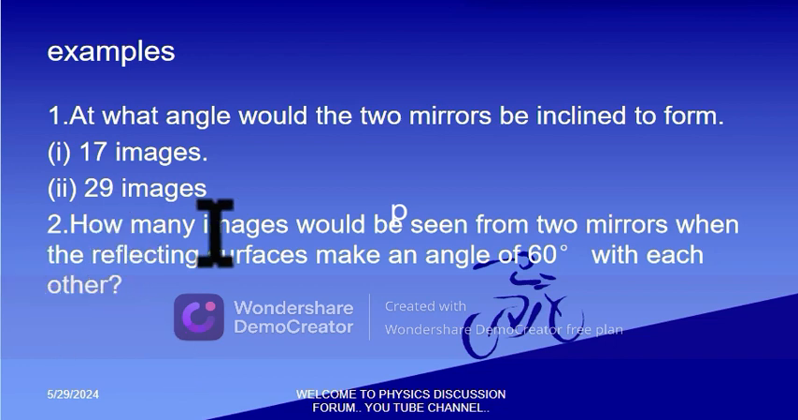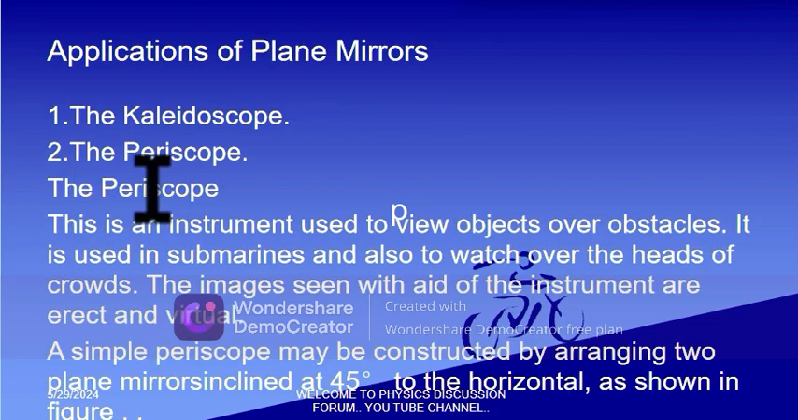Example 2. How many images will be seen from two mirrors when reflecting surfaces make an angle of 60 degrees with each other? So this one we had tackled there. So n equals 360 divided by theta minus 1. So it is 360 degrees divided by 60 degrees minus 1. You get 6 minus 1, you get 5 images.